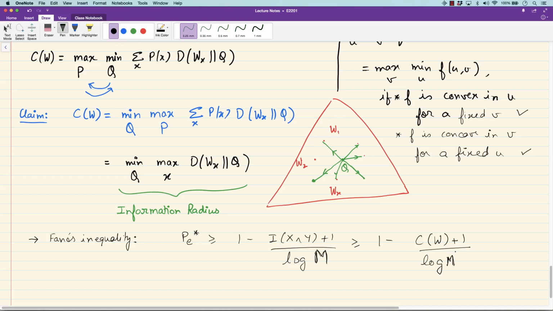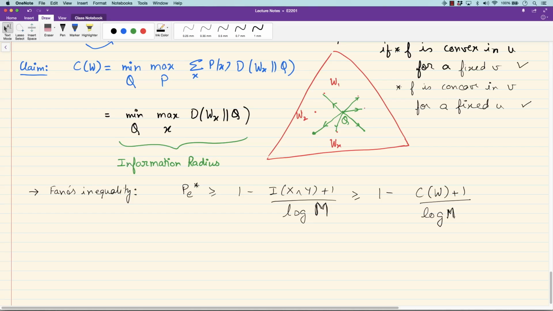But now I can use this formula for capacity. So by this formula I get 1 minus min over q, max over x of the divergence between W_x and q, plus 1, divided by log m.